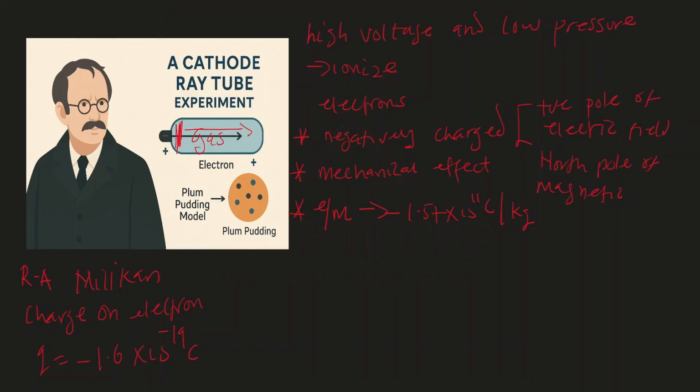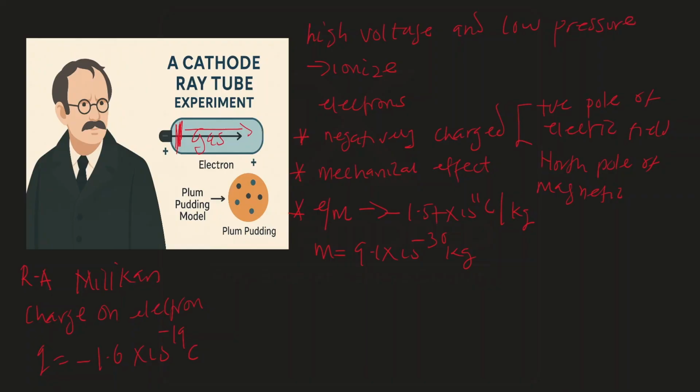Because we have the charge to mass ratio and we have the charge on the electron, we found that the mass of the electron is about 9.1 times 10 to the power minus 30 kilogram. But the work of R.A. Millikan was the charge on the electron. The work of J.J. Thomson was the charge to mass ratio. So, as a way of summarizing, J.J. Thomson discovered the electron using discharge tube experiments. He found that they are negatively charged, they have mechanical effects, and he calculated the charge to mass ratio.